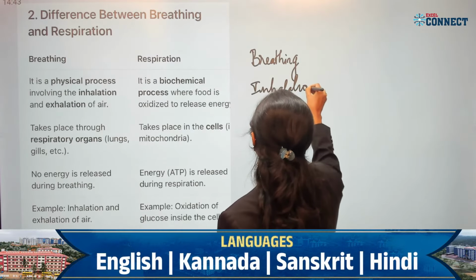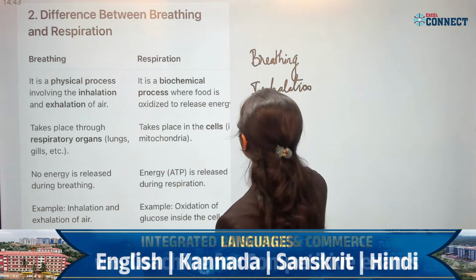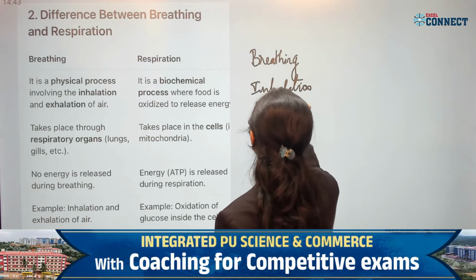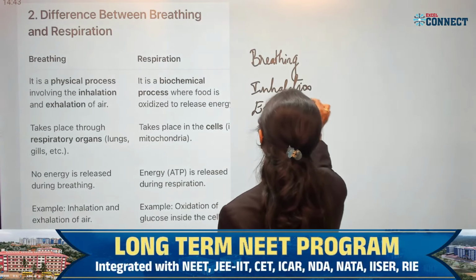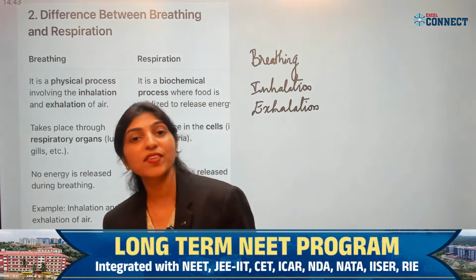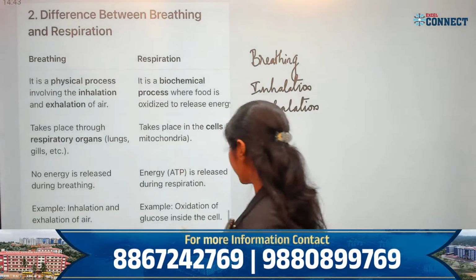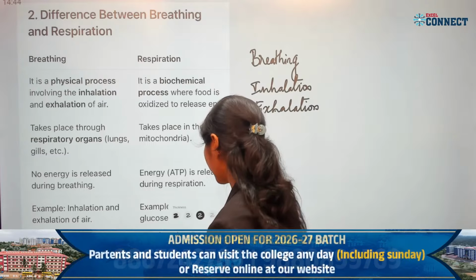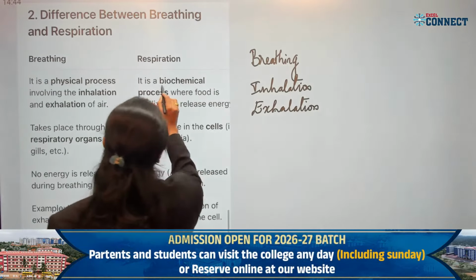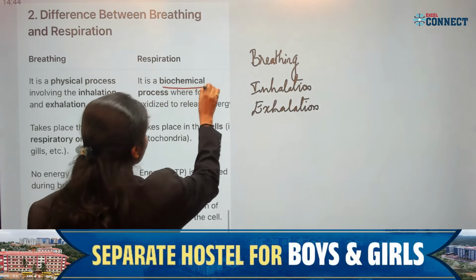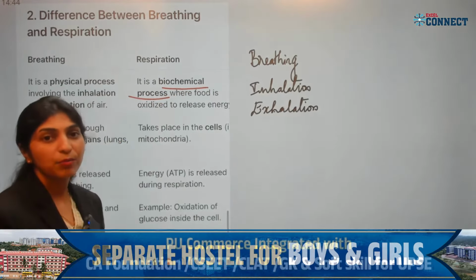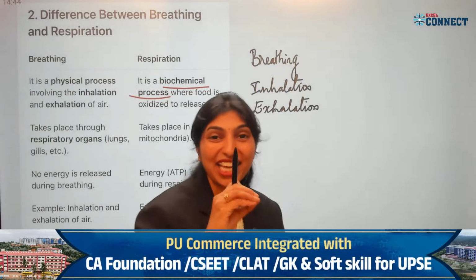It involves inhalation and exhalation. We'll study what is inhalation and exhalation. But when we speak about respiration, it is a biochemical process, correct? Why is it called a biochemical process? Because here the chemical reaction will take place.